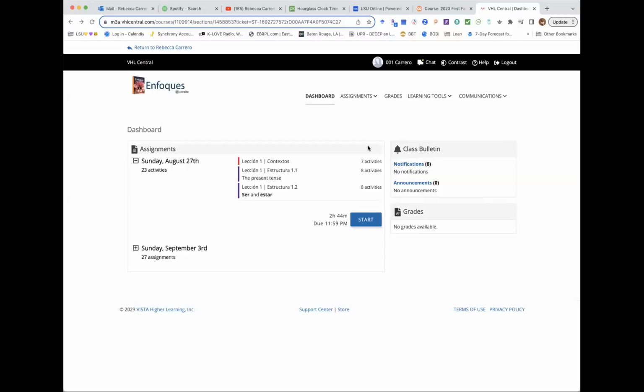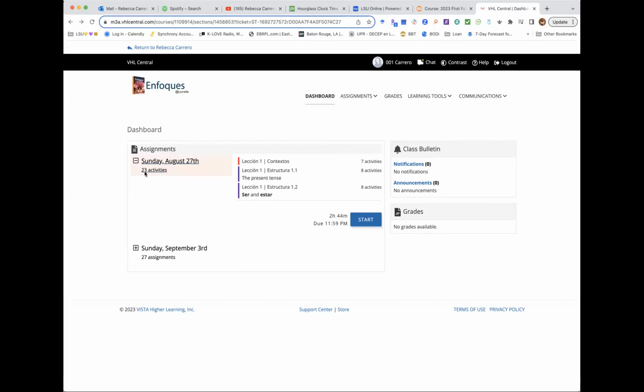And here I want to address really quickly how you are supposed to work on the Supersite. I am going to share my screen so we can see the same things together, okay? As you can see on the screen, here I have already accessed my course on the Supersite. See that section 1 is identified at the right top side of your screen. And when you access your page, it will take you to the dashboard. From the dashboard, you have the assignments that are due on Sunday. Remember that each Sunday, the activities must be completed here on the Supersite.